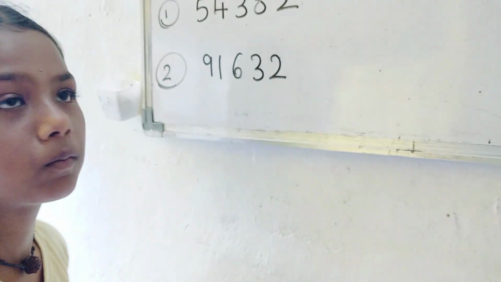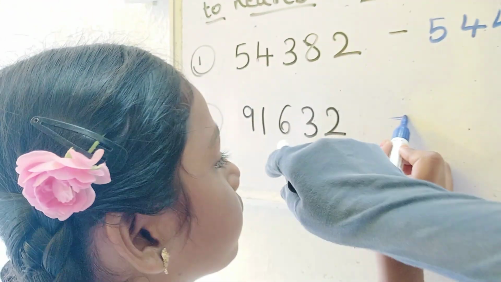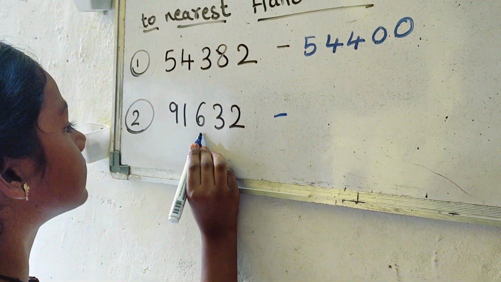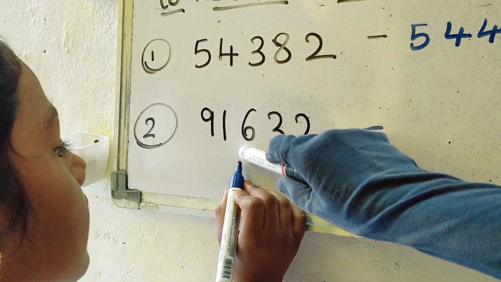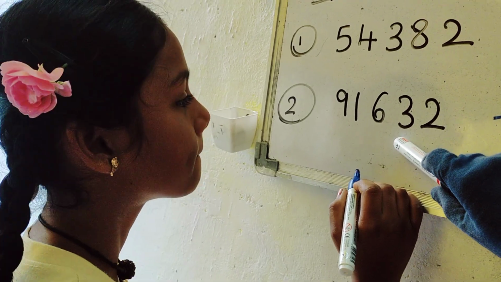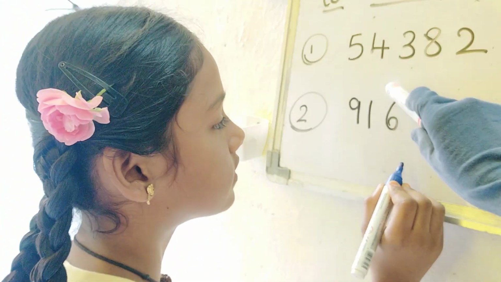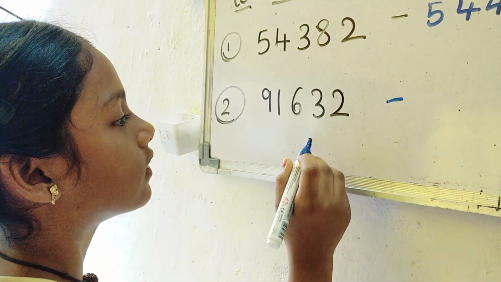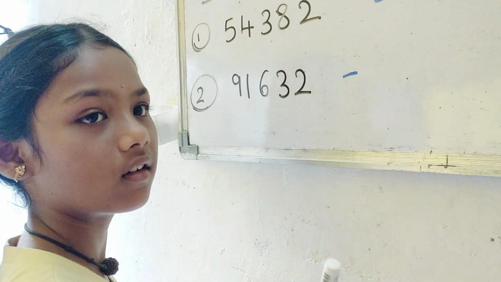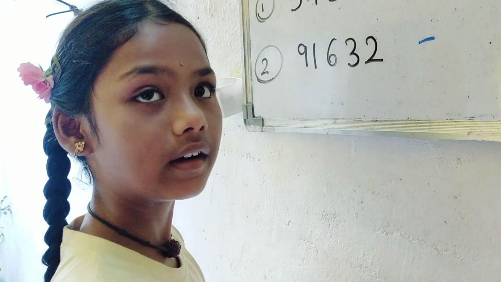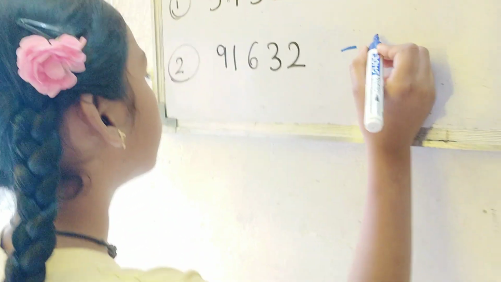Yes, very good. Okay, do this one again. 91,632. Okay, so you have to round off to the nearest 100. This is hundreds place. Okay, Pranavi. Now you have to look at the number on its right. So this is 3. It is less than 5 or more than 5? 3. Less than 5. So you will round up or round down? Round down. Okay, then how you will write now?